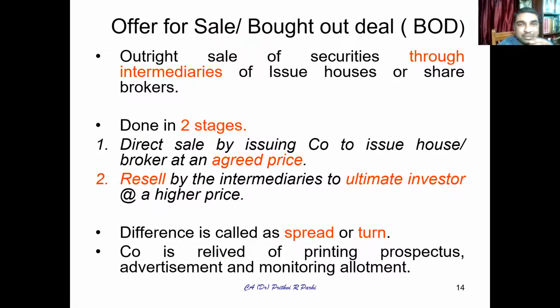There is one more kind of sale of securities, which is called BOD or bought out deals. What happens here? The issue happens in two stages, and an intermediary is involved. The issuing company directly sells to the broker at an agreed price, and the broker resells it to the ultimate investors. So shares can be issued very quickly, but it involves a two-stage process, called the offer for sale or bought out deals. In between, the intermediary may keep some margin, which is called the spread or turn.